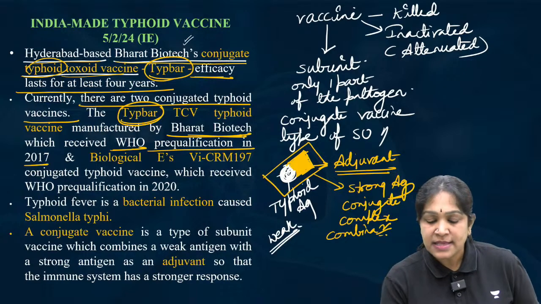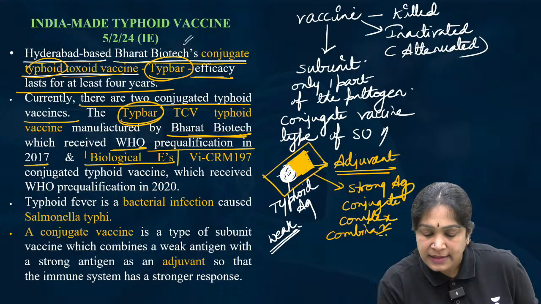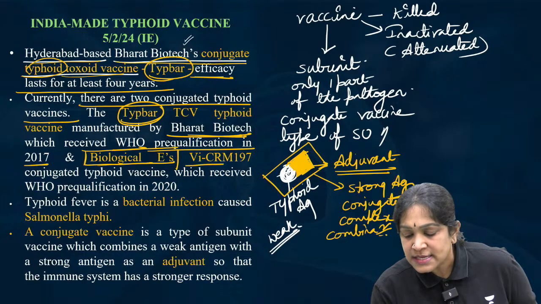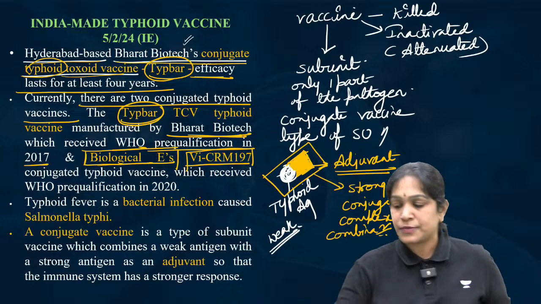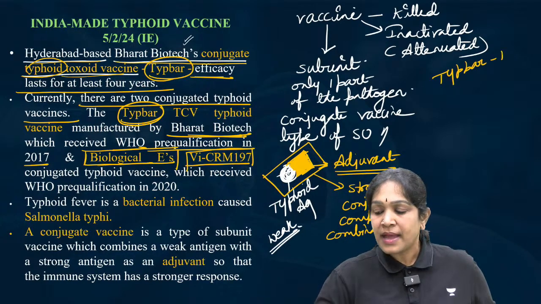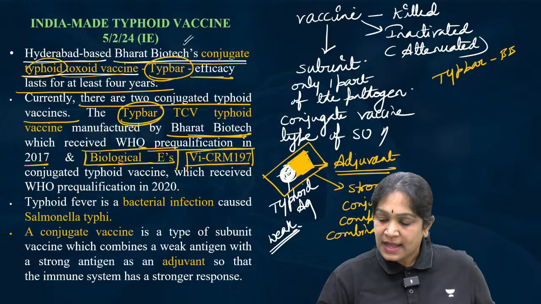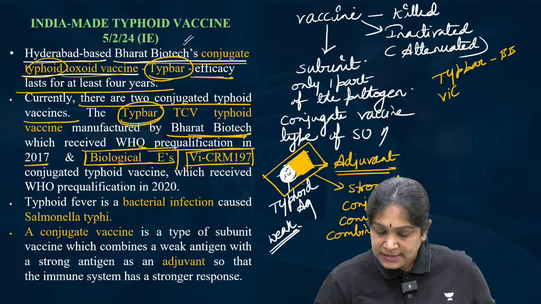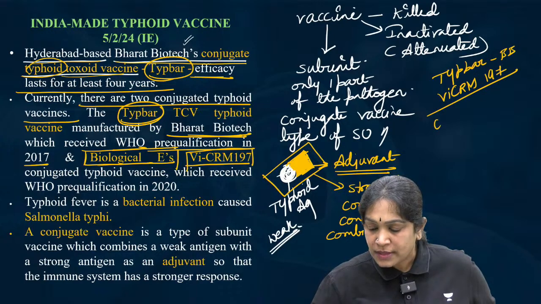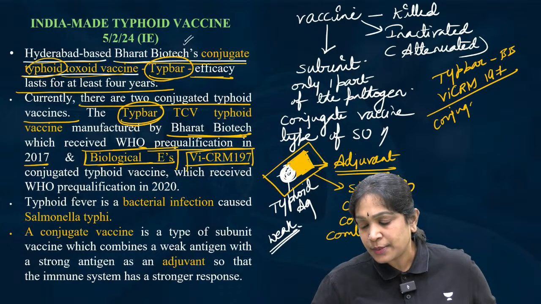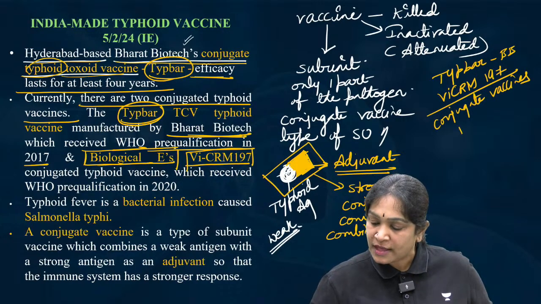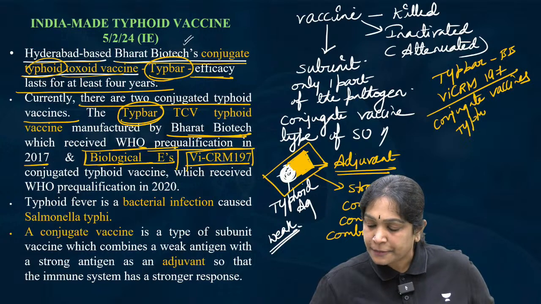The other one is from Biological E, another company, Vi-CRM197. So the 2 are Typbar by Bharat Biotech and Vi-CRM197, and they both are conjugate vaccines for typhoid.